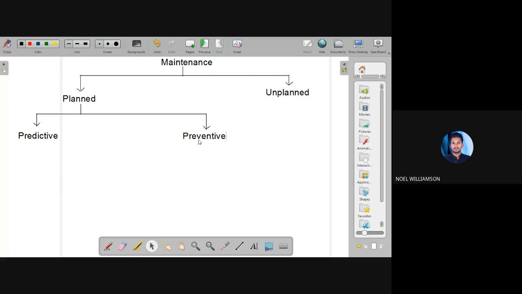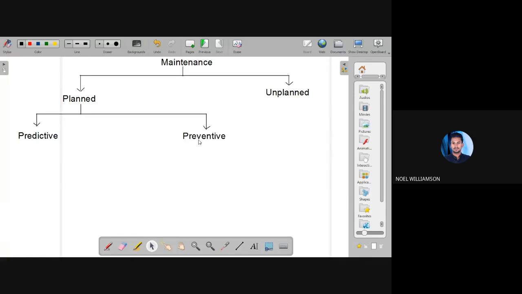That is, in some cases we can predict, based on some sensing, either when we hear some unwanted noise, then we will get an idea, or some smoke coming from the part, then we will get an idea that there is something wrong in the process, and the system may fail.